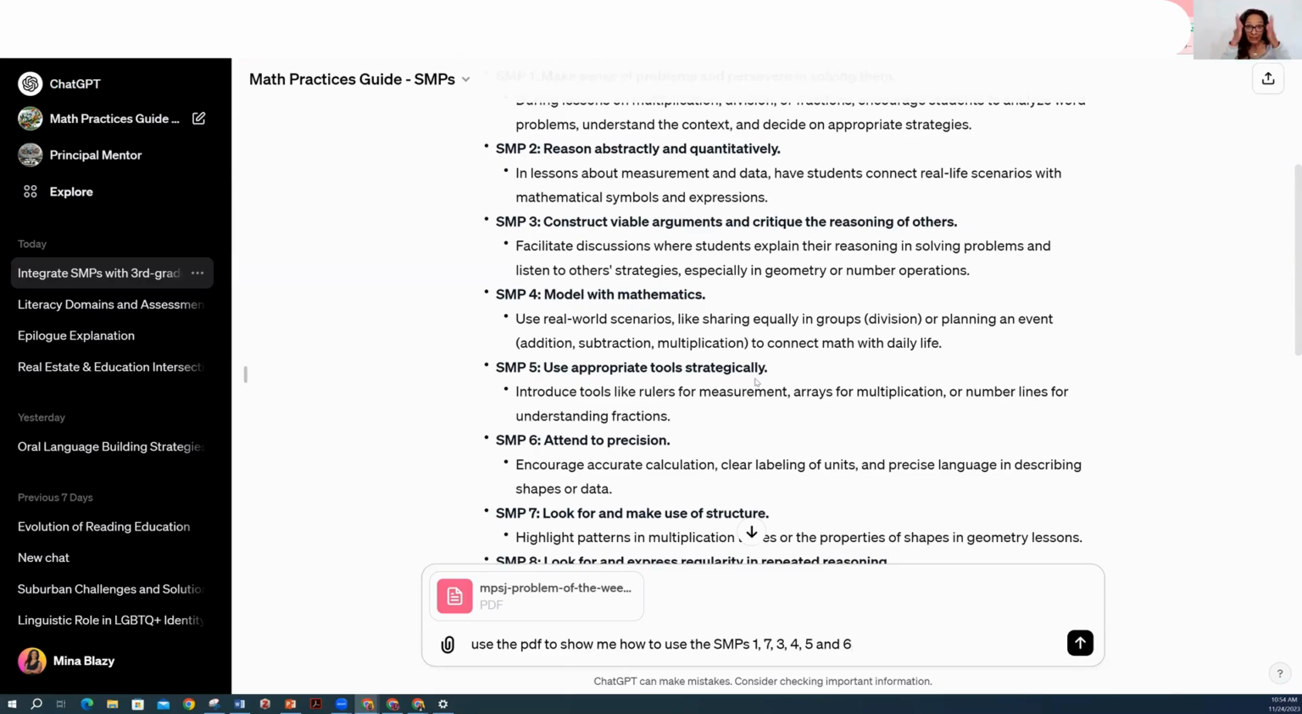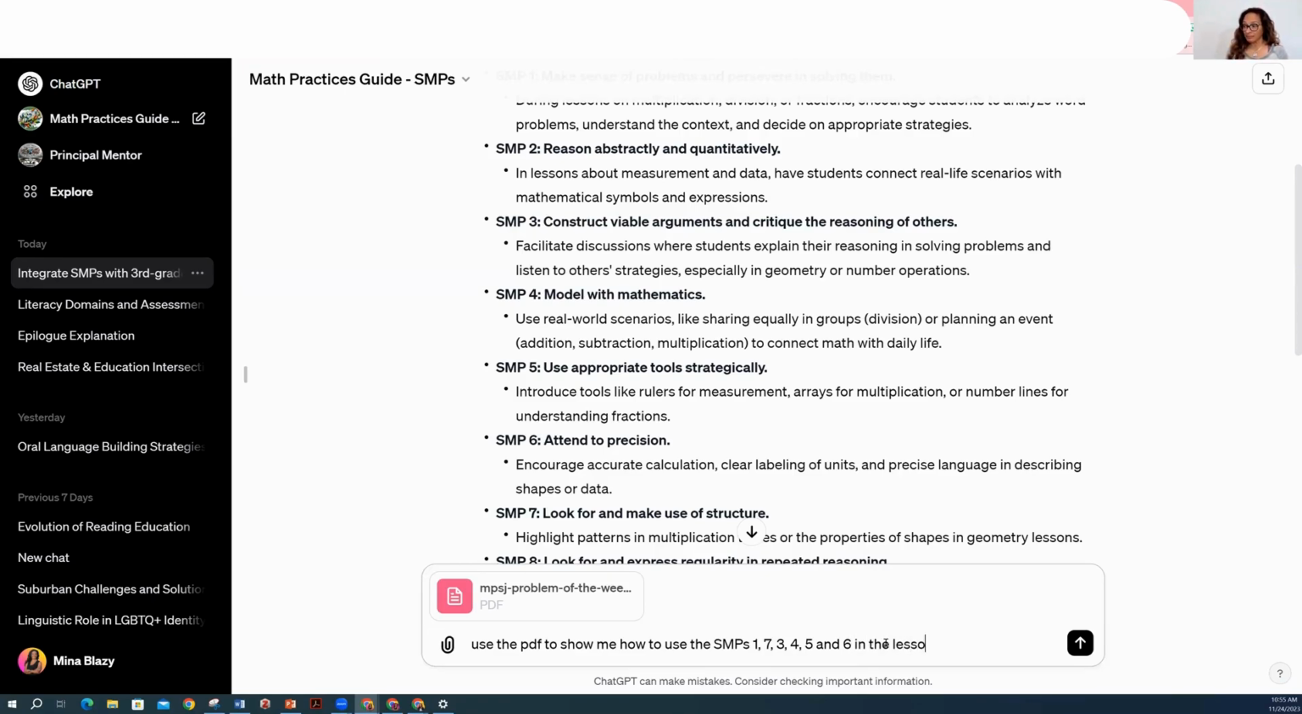Attend to precision. That means lining up, meaning if you are drawing a grid, it's not all over the place. And you as a teacher, if you write on an interactive whiteboard, a Promethean board, or even just a whiteboard, we'll even say chalkboard, and you're writing all over the place, you are confusing your students. You need to attend to precision too. So I'm just going to pause and say that. So use the PDF to show me how to use the SMPs 1, 7, 3, 4, 5, and 6